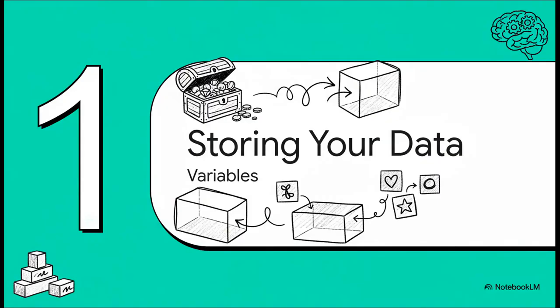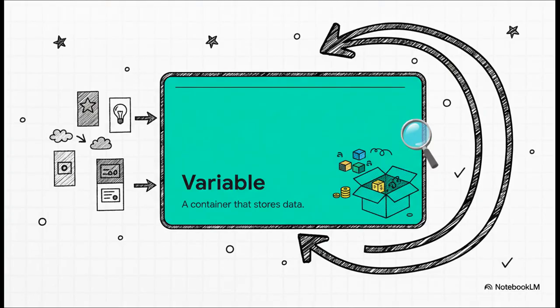Okay, so to get started with any kind of coding, the very first thing we need is a way for the computer to remember stuff. You can't really build anything if you can't hold on to your materials, right? And that brings us to our very first building block, variables. A variable is really just a storage box. That's it. You give the box a label, and then you put something inside it.